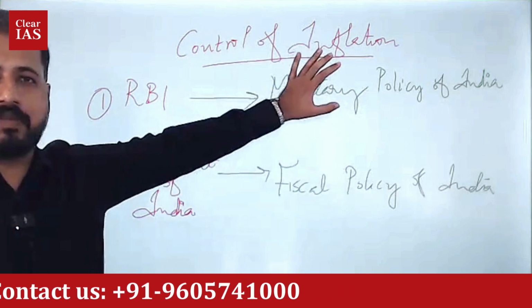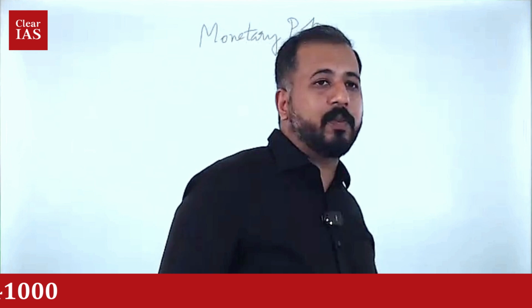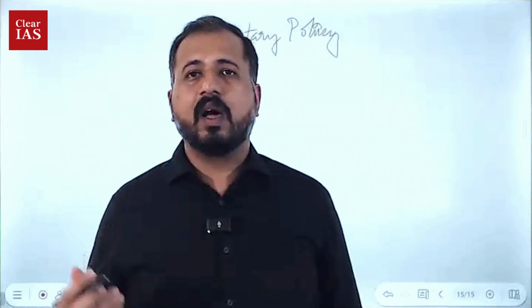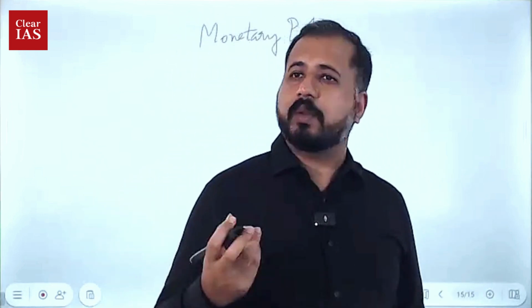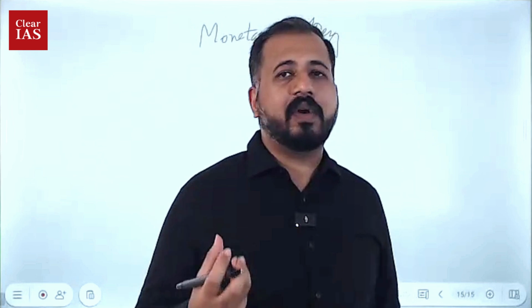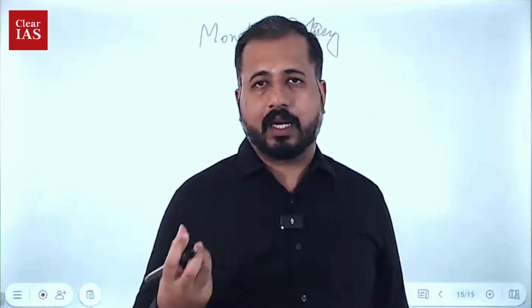It is connected with inflation. In addition to fiscal policy and monetary policy, there is another aspect which the government can take to control inflation. Have you heard about that? Instead of policy measures, government can also take some administrative measures. Administrative measures are needed because sometimes the producers or the wholesalers or the middlemen may try to artificially create scarcity in the market. They may do activities like hoarding, black market.